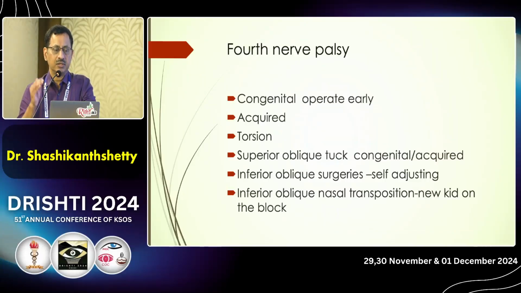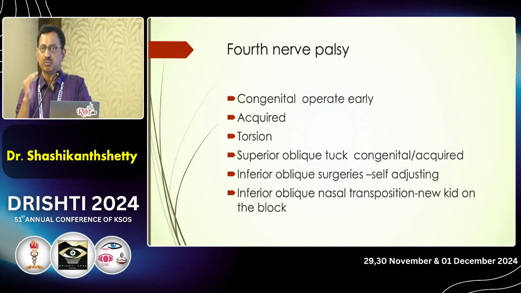Fourth nerve palsy: in congenital patients, we operate early because they will have head tilt, and they can also develop facial asymmetry and degenerative osteoarthritis if we don't treat them early, because of the constant head tilt. If it's an acquired palsy, we look at their torsion, we look at the side gaze deviations, and we measure their deviation in the primary position, and we do surgery. We can do a superior oblique tuck or multiple procedures to reduce the torsion.